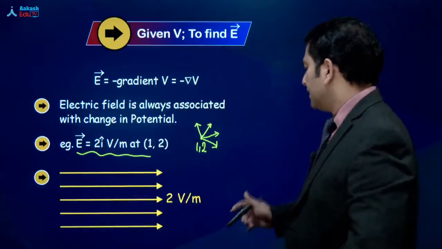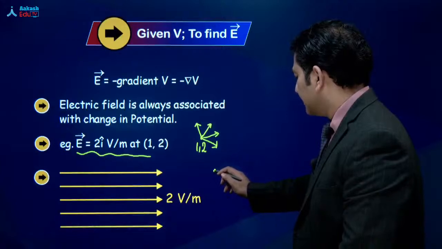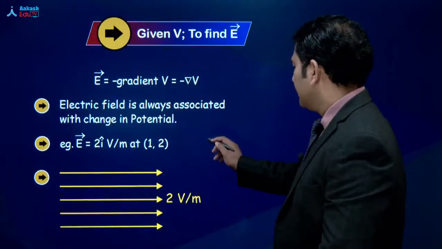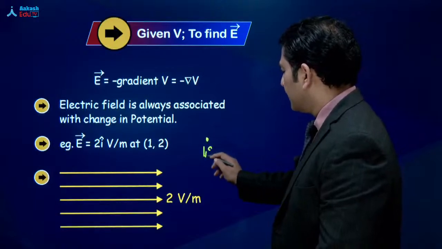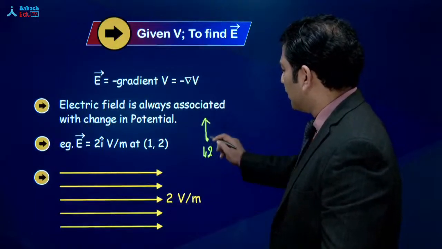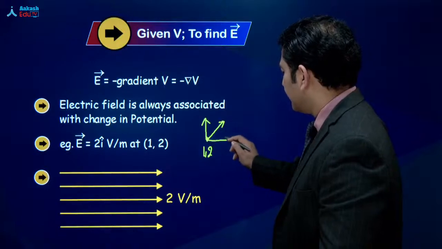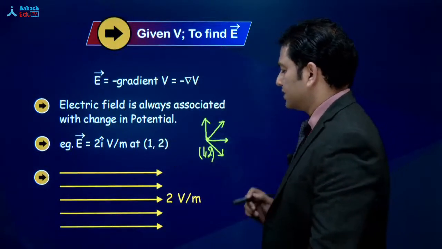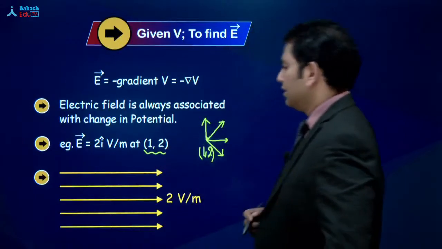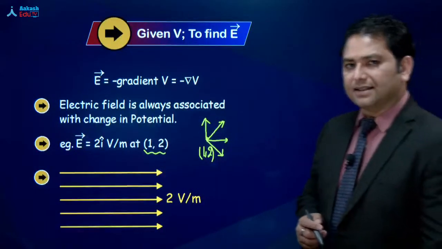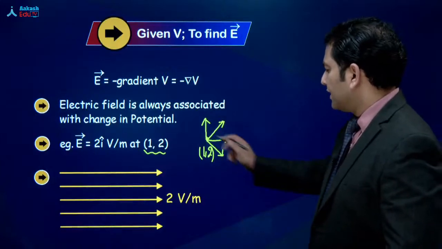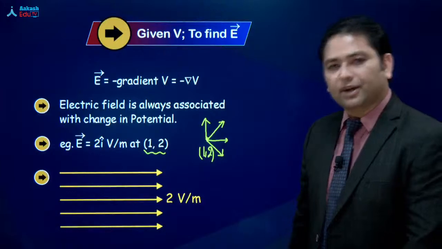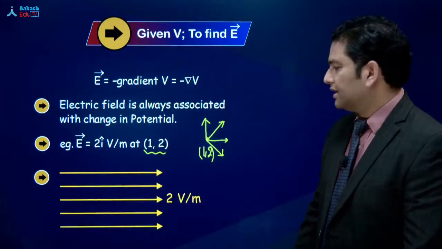But let me draw it calmly. Let's come here. Say you go to (1,2), let me just take a few points: this way, this way, this way, this way. From where? From (1,2). Why? Because the value has to be decided at this point. So at different locations, in different directions, the value of potential changes.